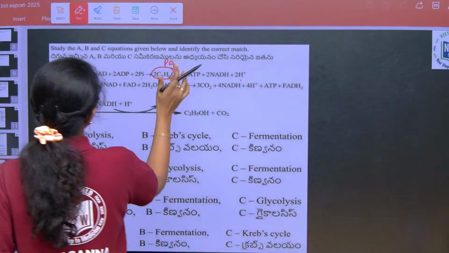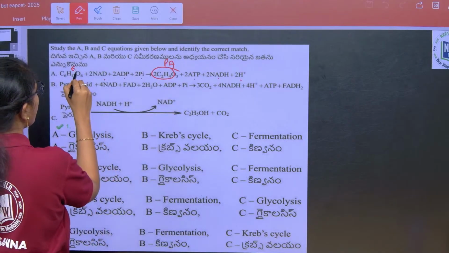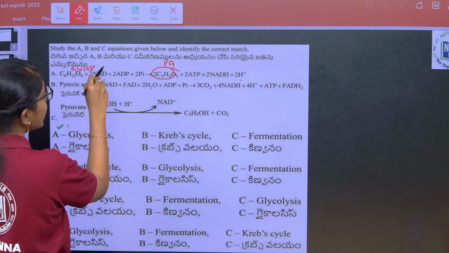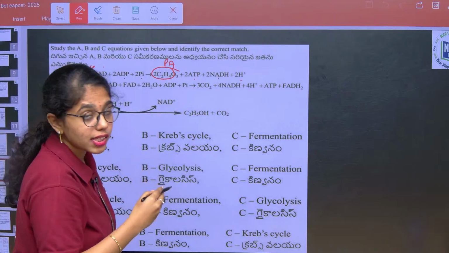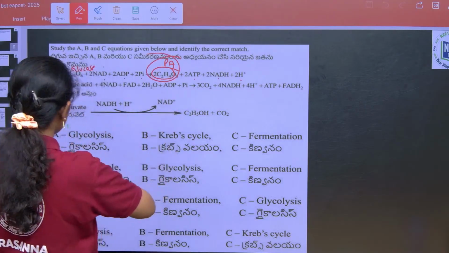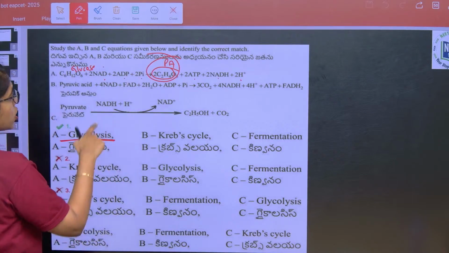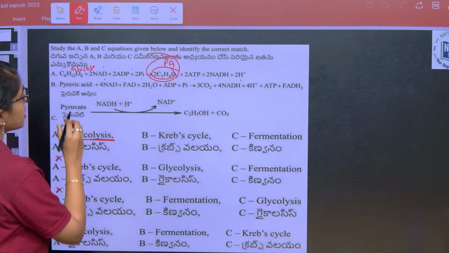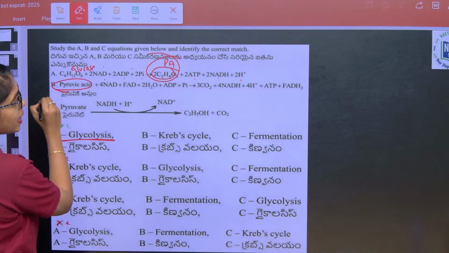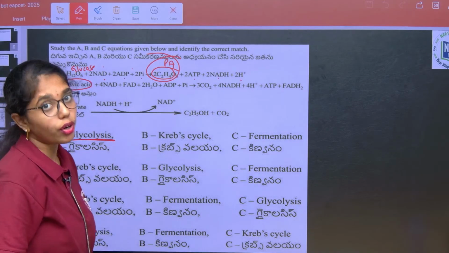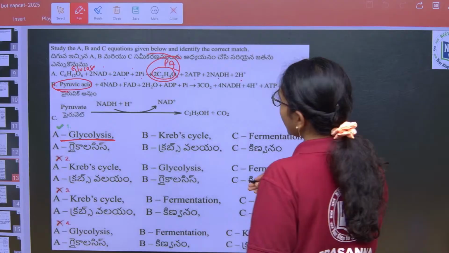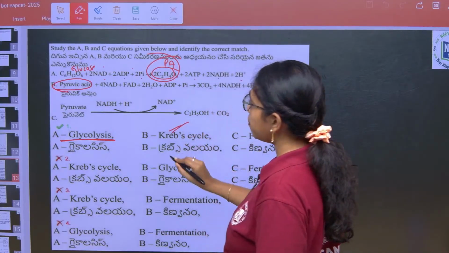So here 1 molecule of glucose is incompletely, or partially, oxidized into 2 molecules of pyruvic acid. That is the first step, glycolysis. And this pyruvic acid next enters the mitochondrial matrix, where it will conduct the TCA cycle or Krebs cycle.